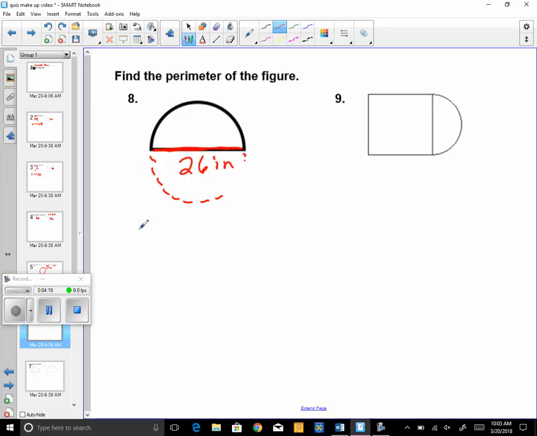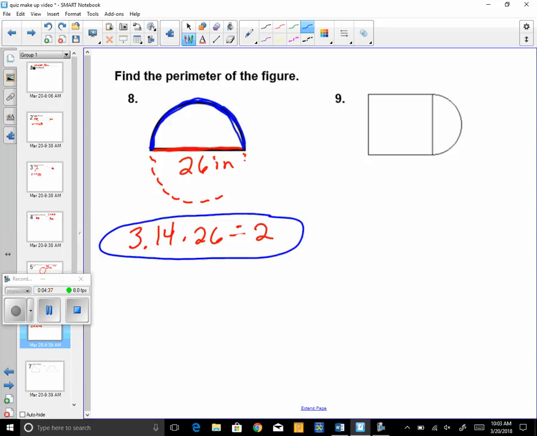So you're going to do 26 times pi. So do 3.14 times 26. But then divide that by 2, and that will give you, let's call it the blue part. So 3.14 times 26 divided by 2.